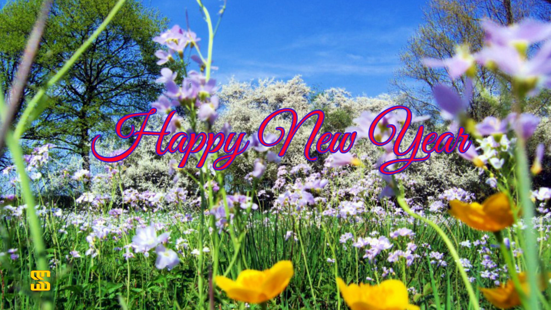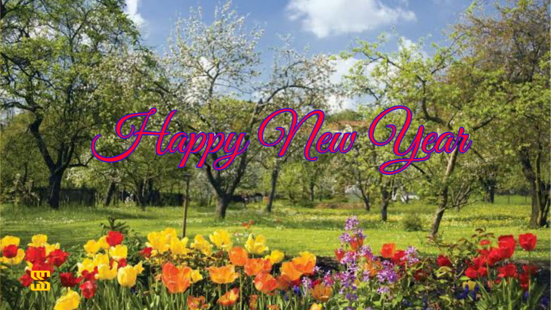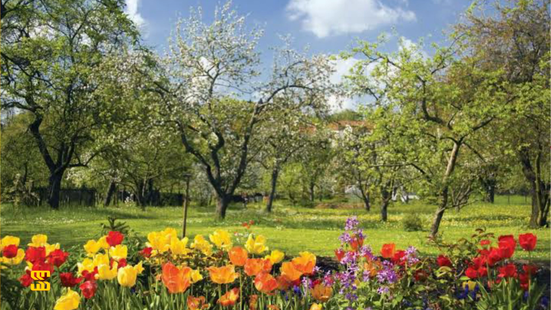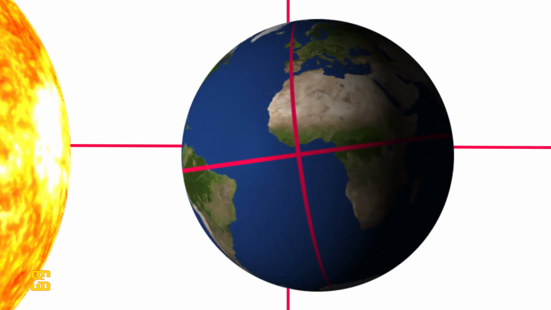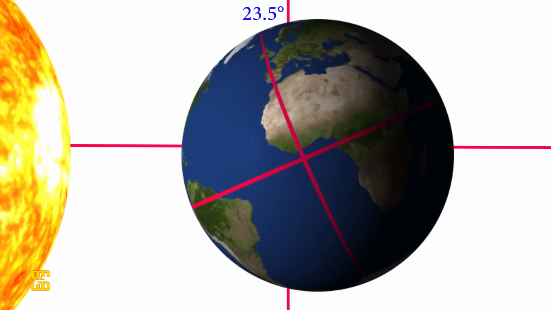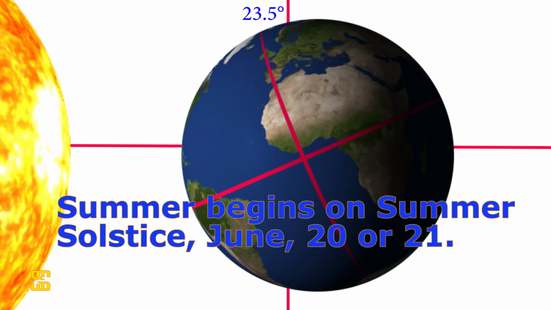The ancient Western civilizations considered this the beginning of the new year. They celebrated to mark the new year. All this happens because the northern hemisphere starts to tilt towards the sun from 0 degrees to 23.5 degrees. When the tilt reaches its highest degree, it is June 20 or June 21. This is the summer solstice.